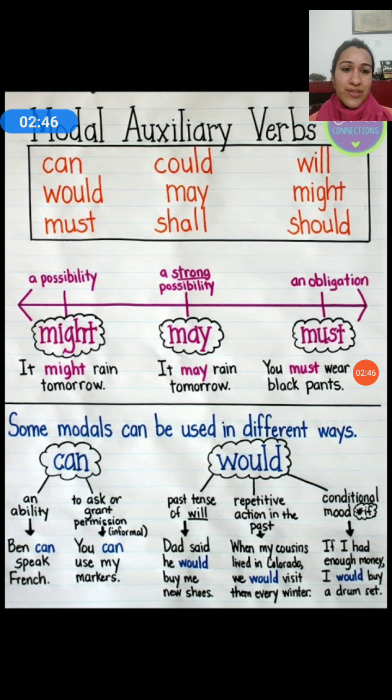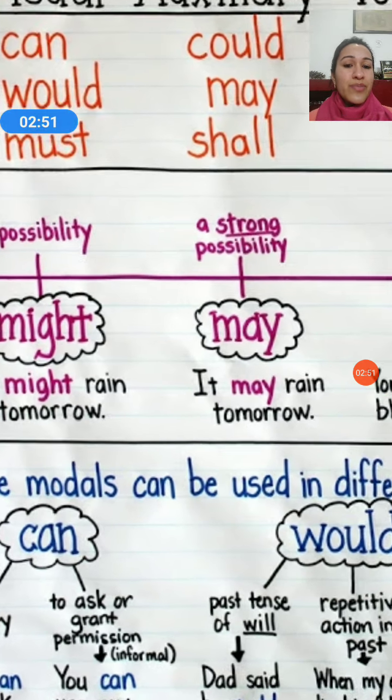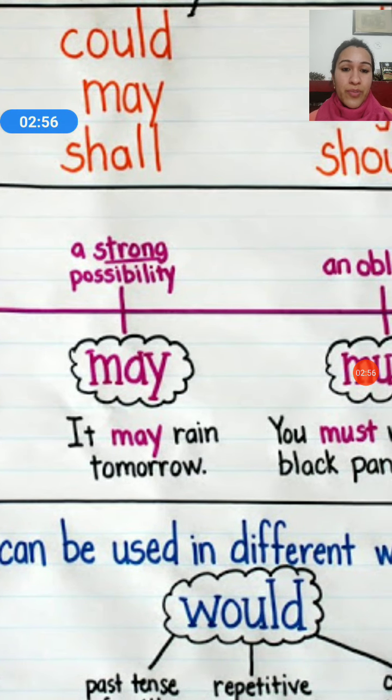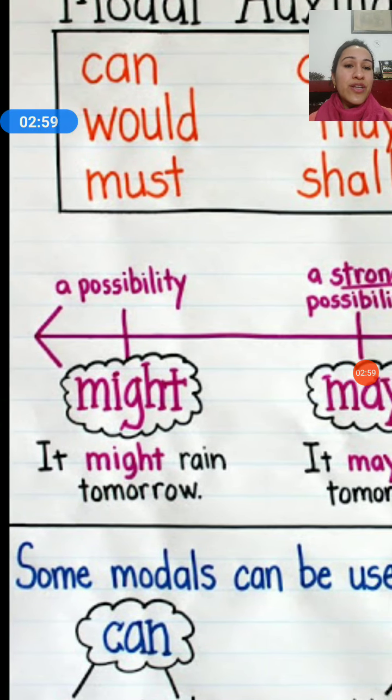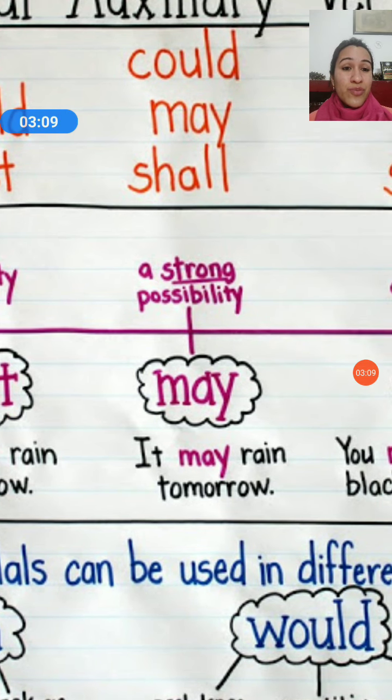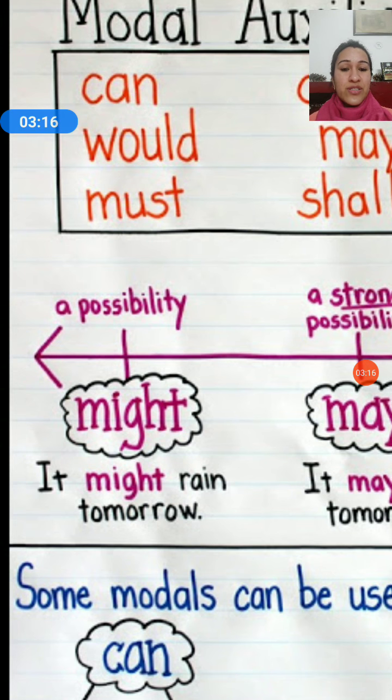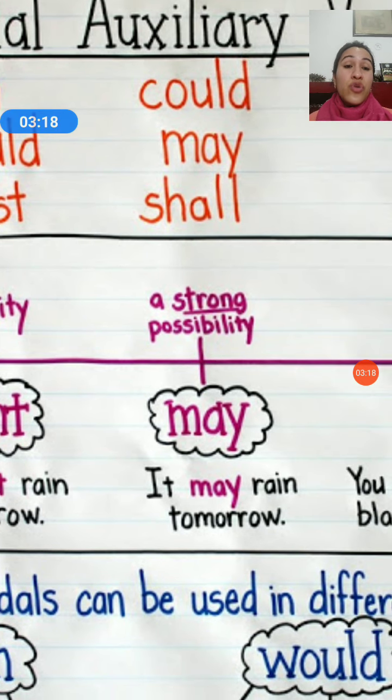For example, might, may, must. They sound similar, right? Many of us get confused. Now, what is might? Might is a possibility, a small possibility. May is a stronger possibility. For example, it might rain tomorrow. That means your weather forecast says 25 to 30% chance of rain. It may rain tomorrow. That means the weather forecast says at least 70 to 80%. So what's the difference? The difference is between a possibility and a stronger possibility. So we've moved from 25% to 80%.